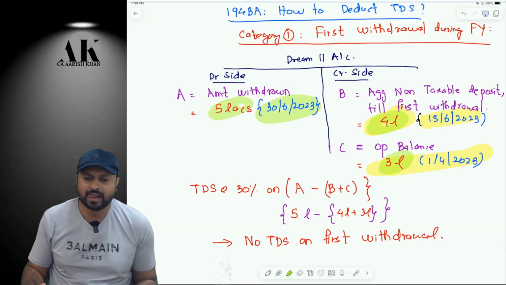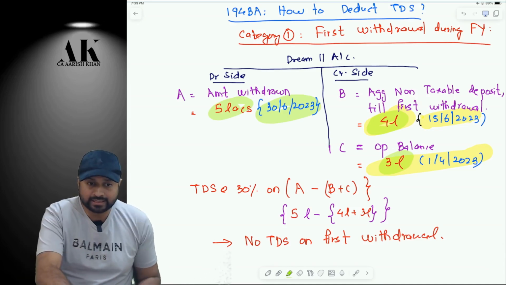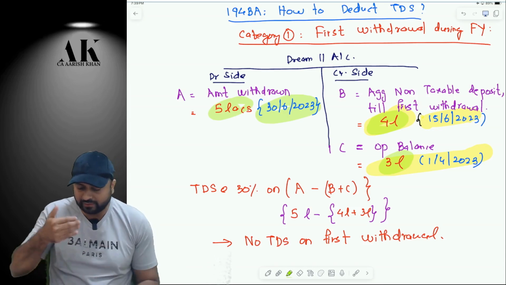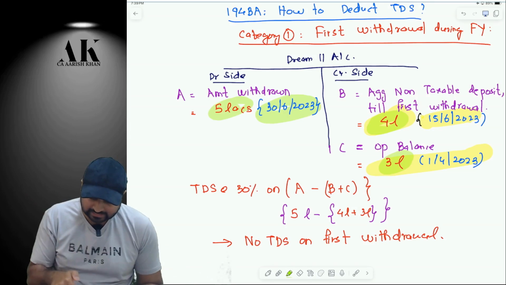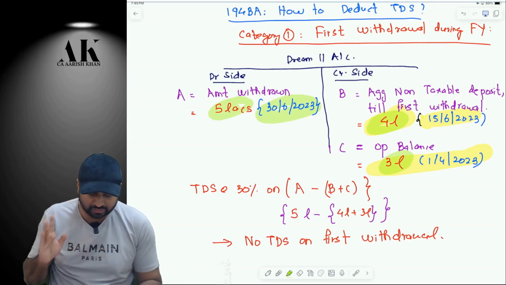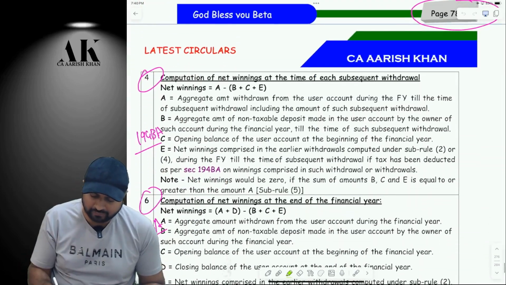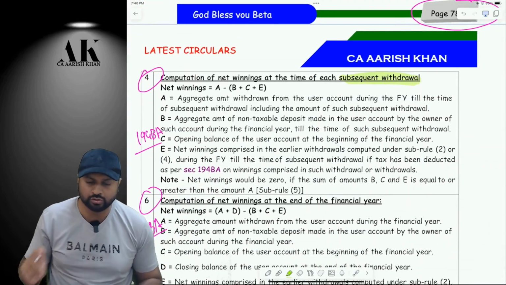Shall I go ahead? So, I am continuing this example. I am going to continue this example for at least 4 levels. Right now, how much have we withdrawn so far? 5 lakh rupees. Let's go ahead now. Let's make a subsequent withdrawal. If I make a subsequent withdrawal, I have to come to this box now and use this formula.